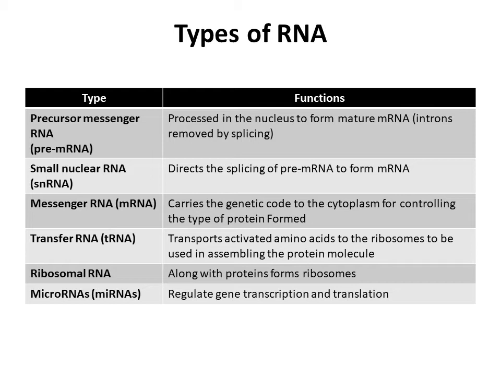Messenger RNA carries the genetic code to the cytoplasm for controlling the type of protein formed. Transfer RNA transports activated amino acids to the ribosomes to be used in assembling the protein molecule. Ribosomal RNA along with proteins forms ribosomes. MicroRNAs regulate gene transcription and translation. You have to remember these functions very briefly, and these will be enough.